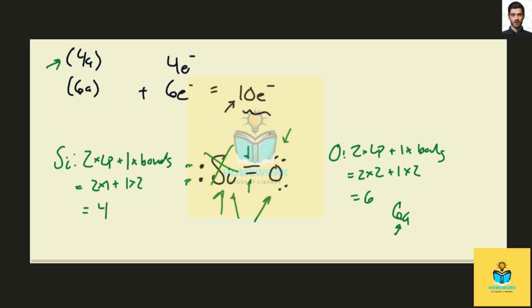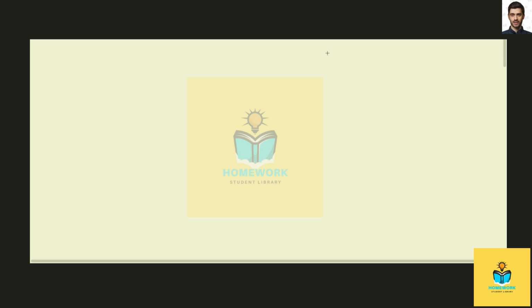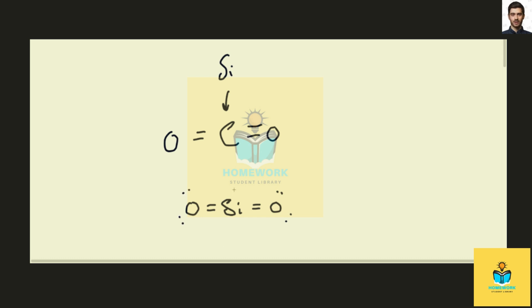So I don't know if they just wanted you to leap ahead to this. But just like carbon and oxygen, the simplest compound which makes any sense with the number of electrons that carbon and oxygen bring to the party is CO2. And since silicon is isoelectronic, at least in terms of its valence shell with carbon, then we should also expect that SiO2 is going to be the simplest molecule that obeys the octet rule that we can draw for any combination of silicon and oxygen atoms.